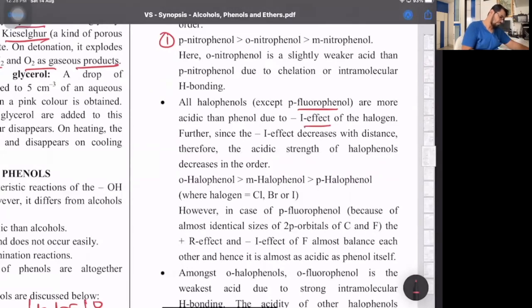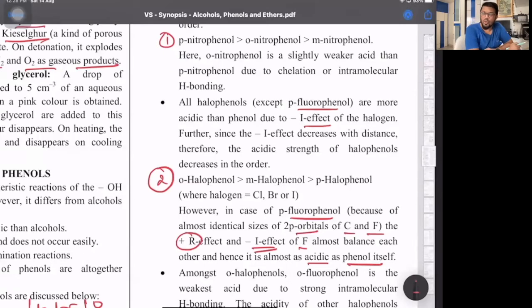So that's why, look at that. Ortho-halophenol is more acidic than meta than para. However, in case of para-fluorophenol, because of the identical sizes of the p orbitals of carbon, because carbon is also 1s2, 2s2, 2p2, so the electron is in the p orbital, and fluorine is 1s2, 2s2, 2p5, will be p orbital. So because of the identical part, they balance each other, and hence it is almost as acidic as phenol itself. Because in F, you will have plus R as well as minus I.